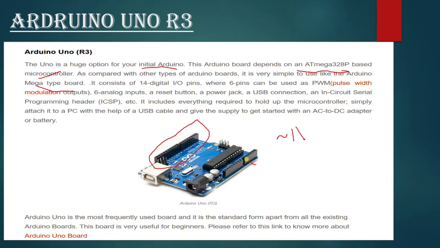What this means is that it supports PWM, or pulse width modulation, outputs. And there are 6 analog pins, somewhere here, that start from A0 to A5. So total 6. And a reset button. There are actually two, one here and one here. No worries, we will discuss all this in the component session. So I'm giving a general idea now. A power jack, a USB connection. This is the USB connection. This is the part where we're going to connect it with the computer.